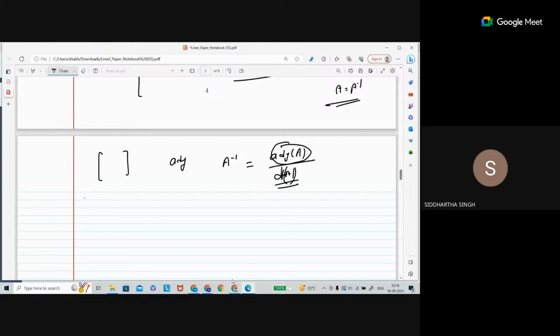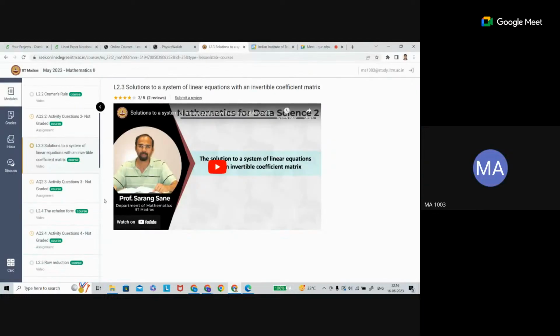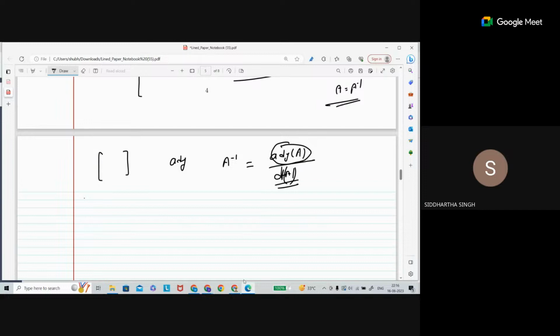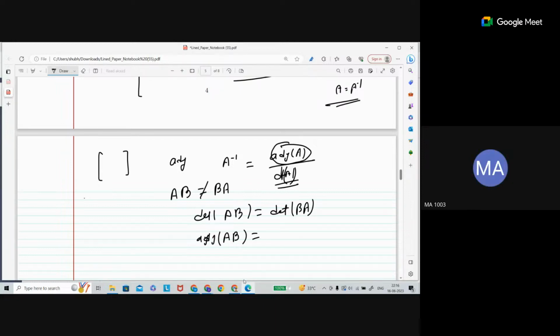Sir, in matrix multiplication, A into B is not necessarily equal to B into A, but the determinant will be the same. And what about the adjoint? Adjoint of AB is actually adjoint of B into adjoint of A. So how can we prove this?